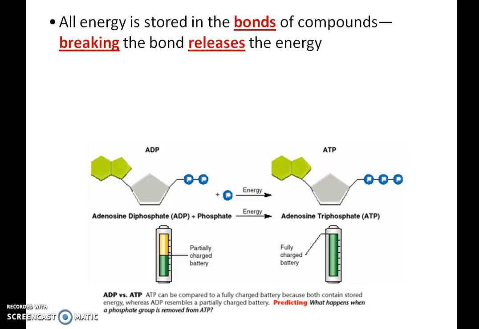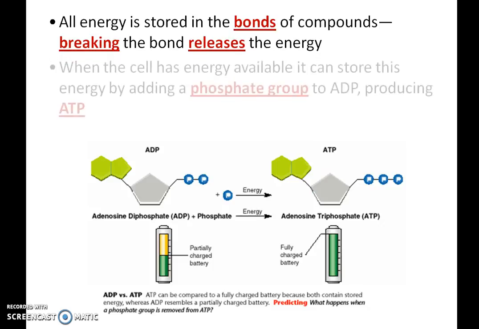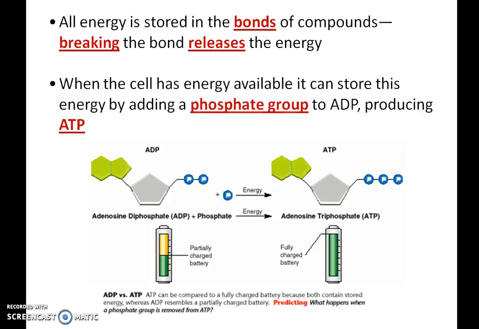All energy is stored in the bonds of compounds. Breaking the bond releases the energy. So going from ATP to ADP is going to release energy. Going from ADP to ATP is going to store energy. When the cell has energy available, it can store this energy by adding a phosphate group to ADP, as I said, producing ATP. So if you look, here they have ADP and energy, and it becomes ATP. Just remember, di means we've used it, tri means we're storing it.